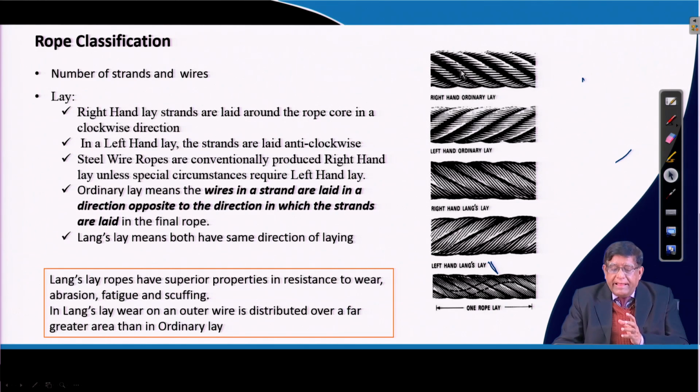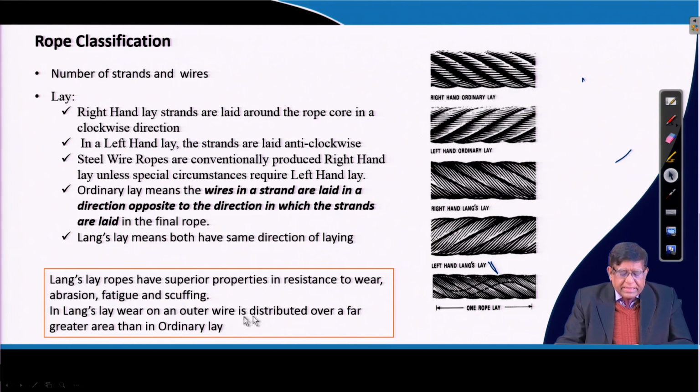There is the ordinary lay and there is the Lang's lay. Lang's lay was named after John Lang. He thought that if we wind the wires in the strand and the strands in the rope in the same direction, it would give a better rope, but he was wrong. Lang's lay is the one where both are in the same direction, whereas in the ordinary lay they are in opposite directions.